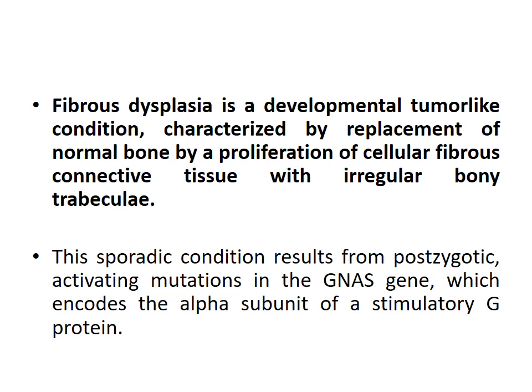This sporadic condition results from post-zygotic activating mutations in the GNAS gene, which encodes the alpha subunit of a stimulatory G protein.